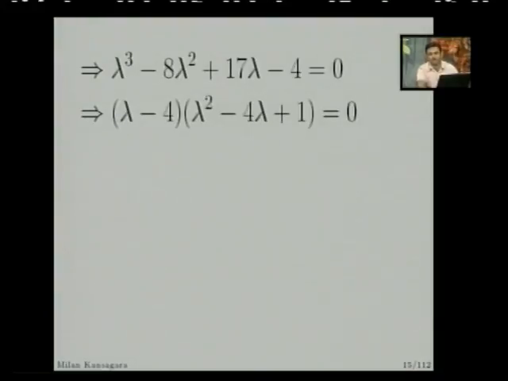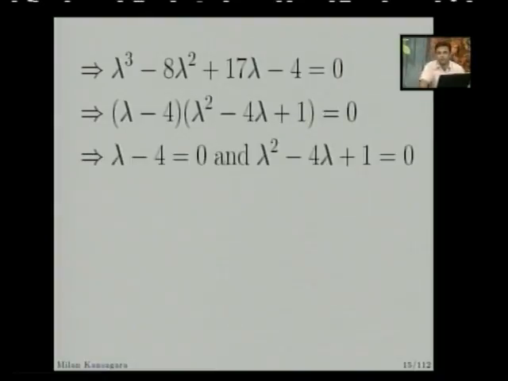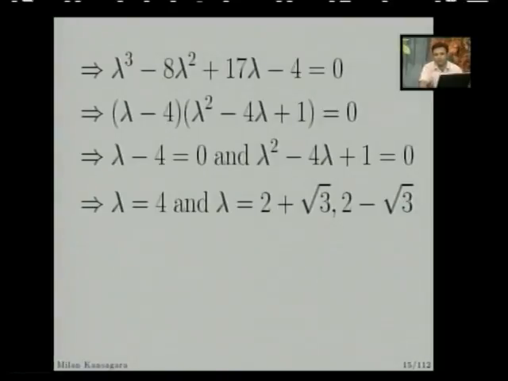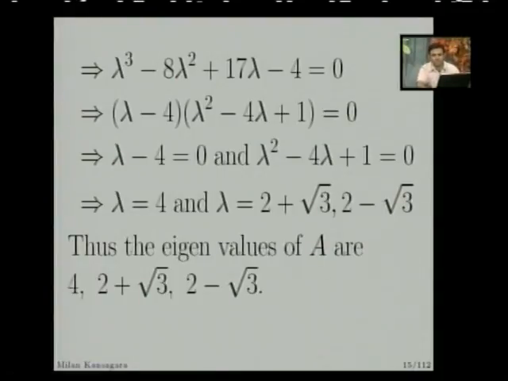By factorization, lambda minus 4 is one factor, and the remaining factor is lambda square minus 4 lambda plus 1. Solving these two equations, we get lambda equal to 4, and the roots of lambda square minus 4 lambda plus 1 equal to 0 will be 2 plus root 3 and 2 minus root 3. These can be obtained by using minus b plus or minus under root b square minus 4ac upon 2a. Thus the eigenvalues of A are 4, 2 plus root 3 and 2 minus root 3.